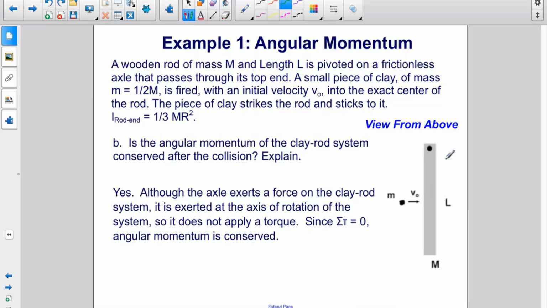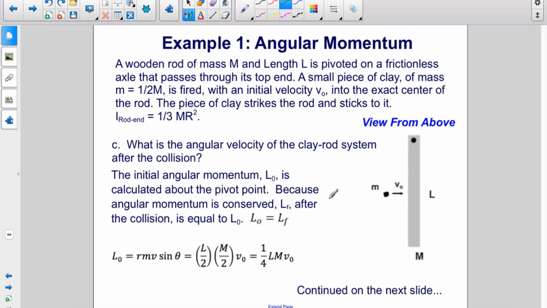However, angular momentum is conserved. So yes, there is an external force. However, this force is not exerting a torque because the force acts at the axis of rotation. Remember, torque is rF sine theta, where r is the distance from the axis of rotation to the point where the force acts. In this case, that distance is 0 because the force is acting at the axis of rotation. So, that force does not apply a torque. Therefore, there are no external torques acting on the system. Angular momentum is conserved.